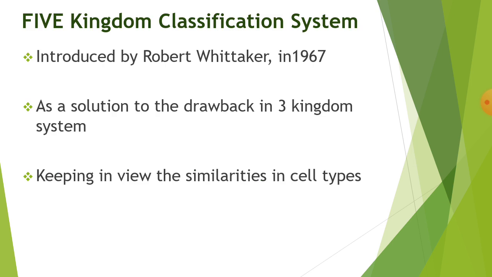Five kingdom classification system. It was introduced by Robert Whittaker in 1967 and it was developed as a solution to the drawback in the three kingdom system. It is formed keeping in view the similarities in the cell types.